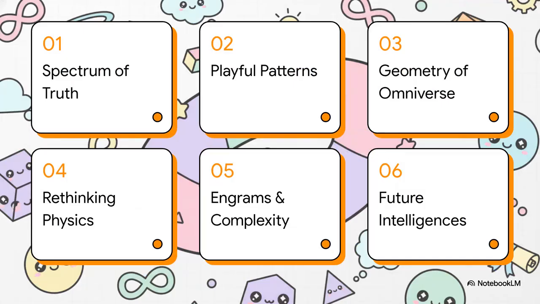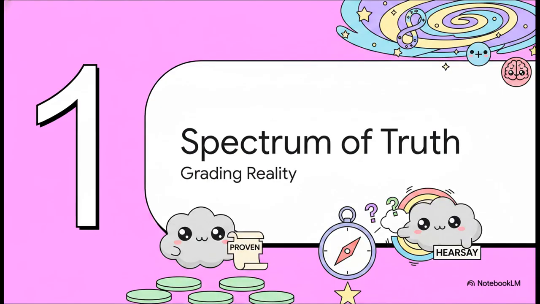Here is our roadmap for today. We're hitting these 6 distinct areas step by step: the spectrum of truth, playful patterns and simulations, geometry of the omniverse, rethinking fundamental physics, engrams and human complexity, and finally, connecting future intelligences.